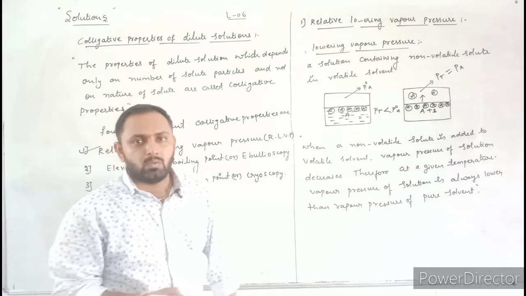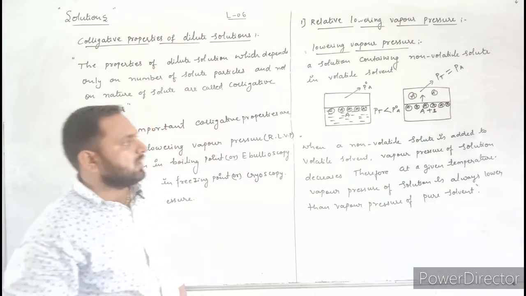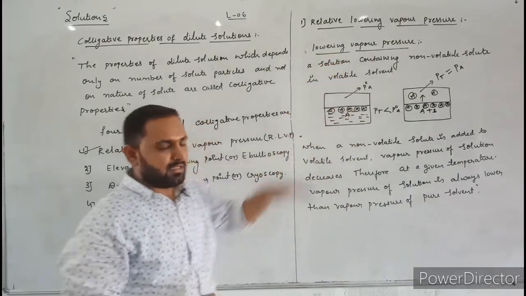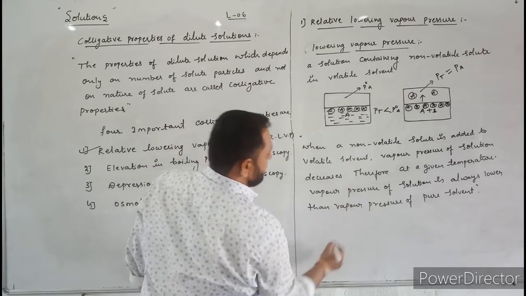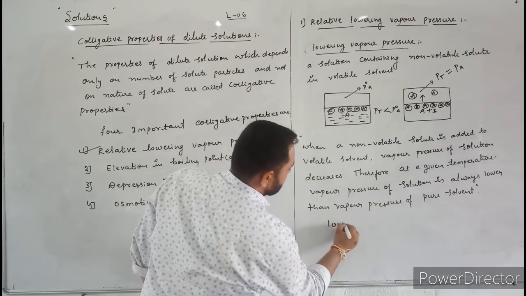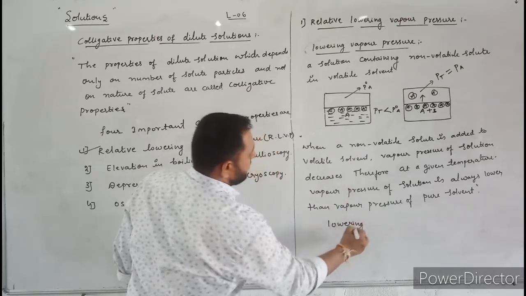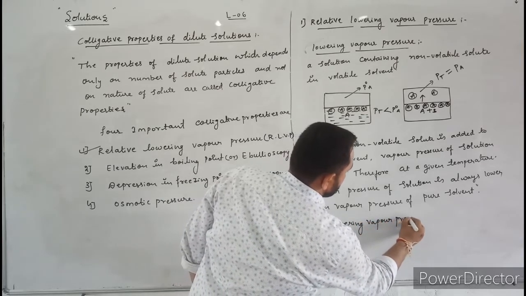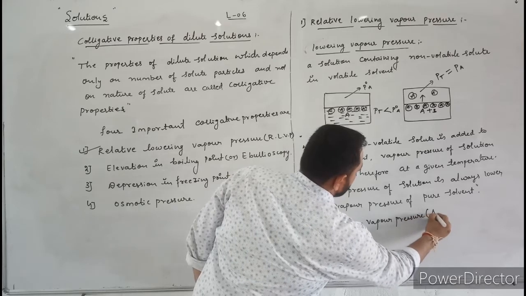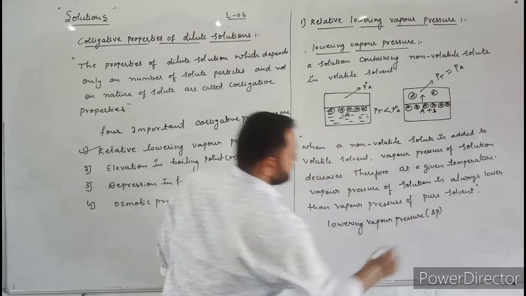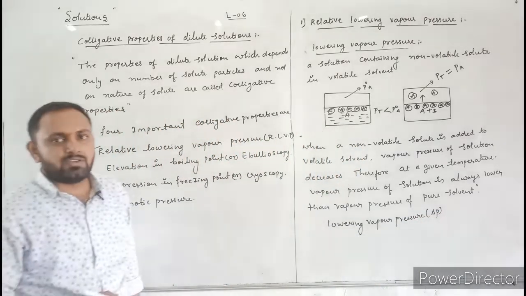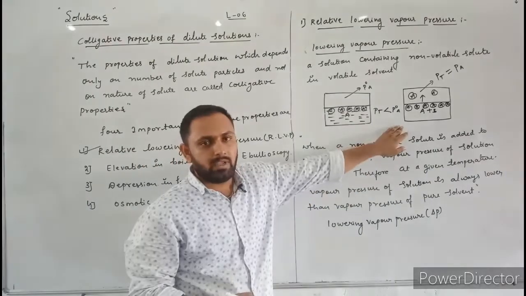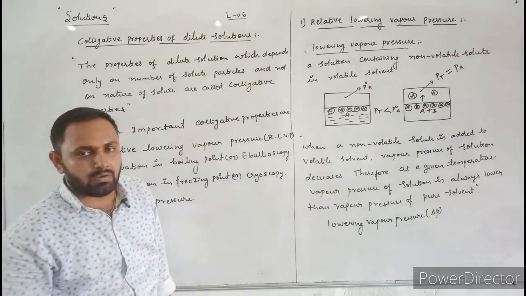Now, what is the formula to calculate how much the pressure is decreased? The change in vapor pressure, that means lowering of vapor pressure, is denoted by delta P. Delta P means a change in pressure: how much the vapor pressure is decreased when non-volatile solute is added to volatile solvent.